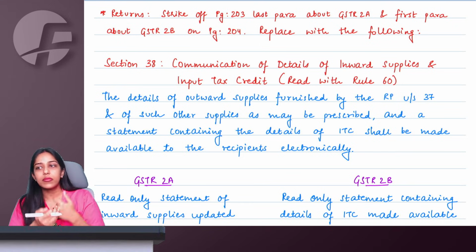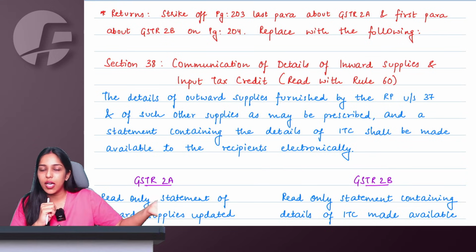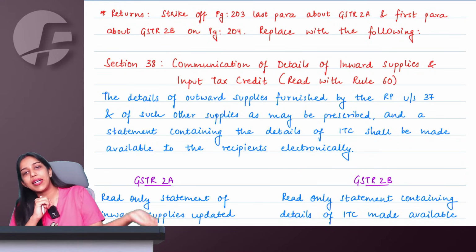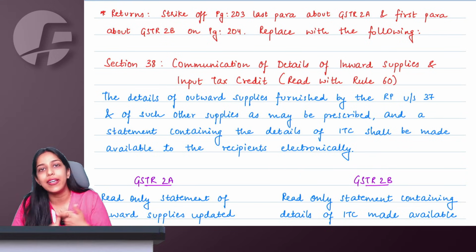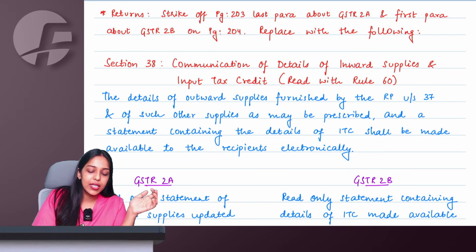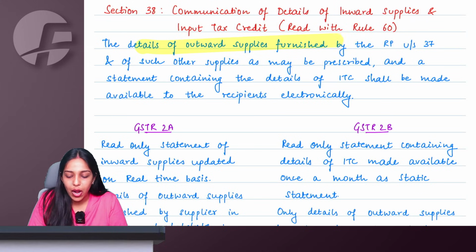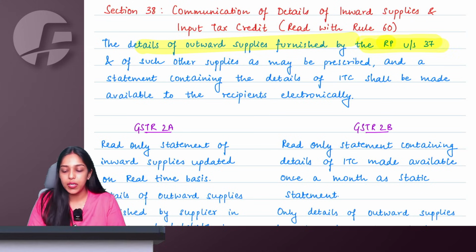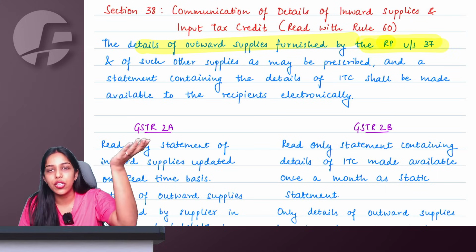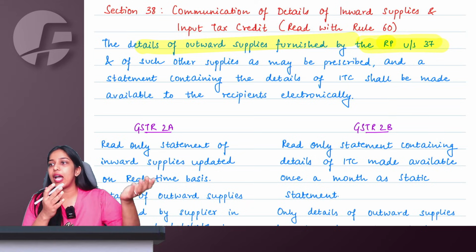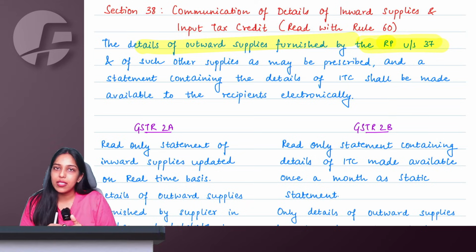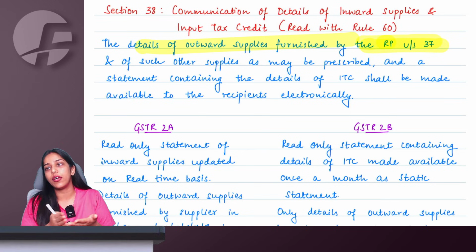But ma'am, we do not actually declare our inward supplies at any place. When the supplier files GSTR 1, these inward supplies are automatically reflected in our 2A and 2B. This will come under section 38. Right, ma'am. So we are saying whatever details of outward supplies a registered person furnishes under section 37, these details are made available to the recipient in the form of ITC in GSTR 2A, 2B.